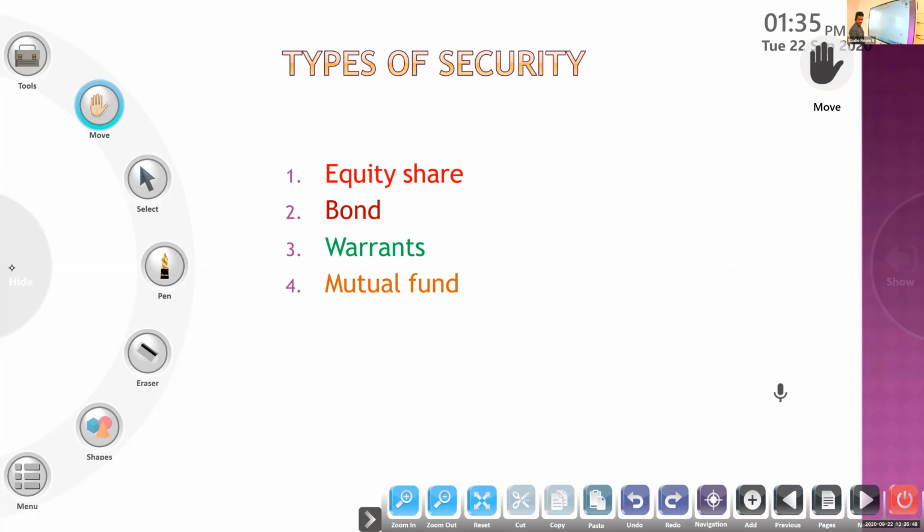That is security. Otherwise, it is something of value given to the lender by a borrower. That is security. Something of value given to a lender by the borrower.